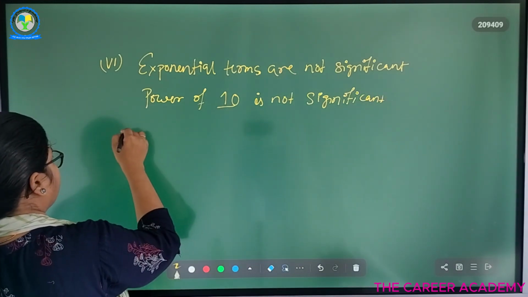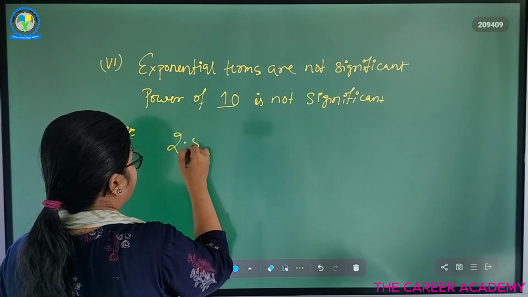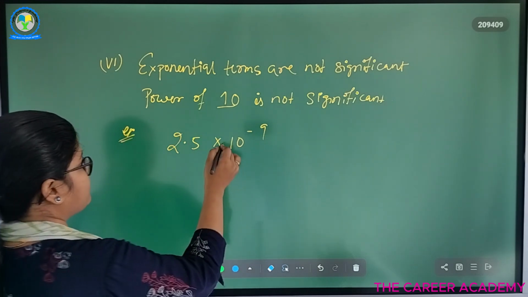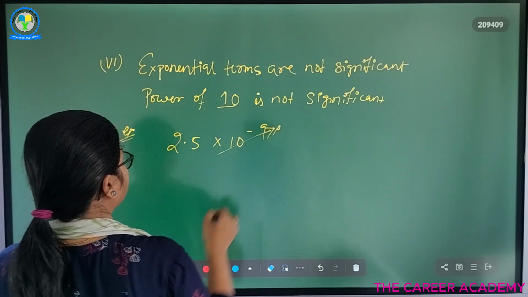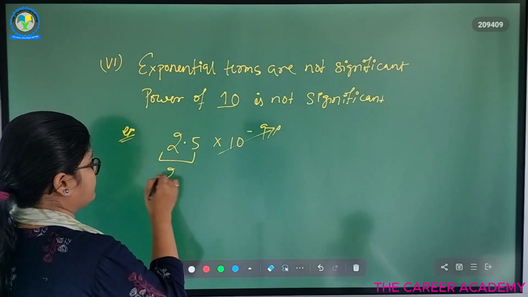Okay? So example, 2.5 into 10 to the power minus 9. So how many significant figures are there? So this is not considered as significant figure. So these are two non-zero digits, so two significant figures are there.